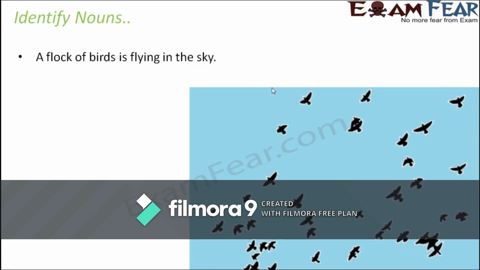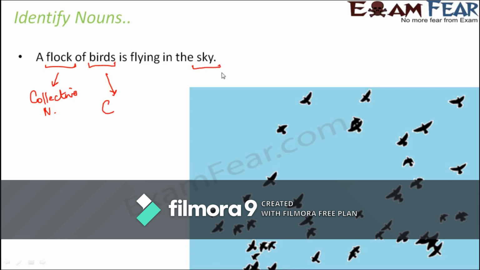Moving on to the last example, a flock of birds is flying in the sky. So here flock represents a group of birds. Flock of birds means that many birds together. So it shows collection of birds, and therefore flock is a collective noun. What about birds? So birds again, they represent a class of organisms. So birds represents common noun.